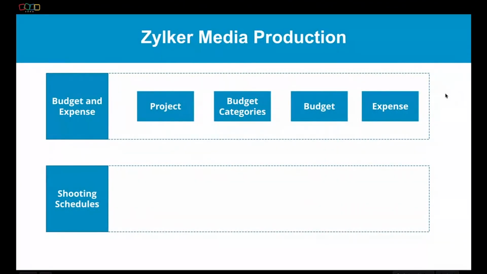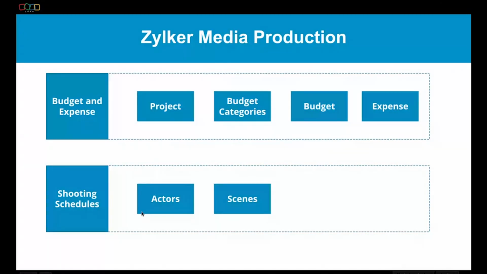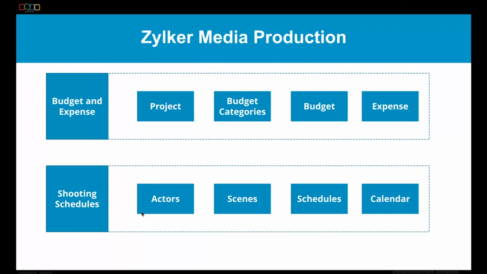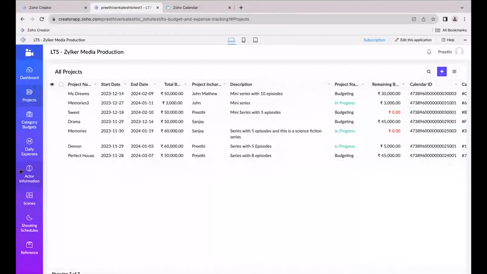So that is the first module that is involved in our application. And the next module is going to be the shooting schedule. In order to manage the shooting schedule, we need the actors information, the scenes that are involved in each and every project, and then the schedules that we are going to make, and it will get reflected in the Zoho calendar. So this is the flow that is involved in managing the shooting schedules. So now let's move on.